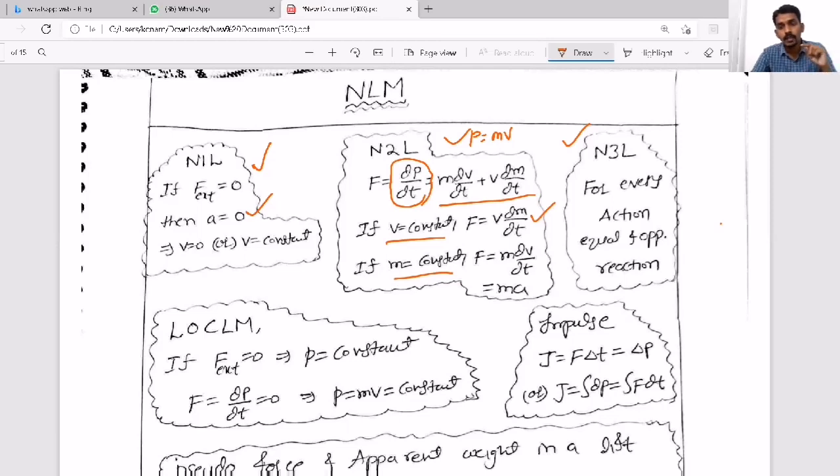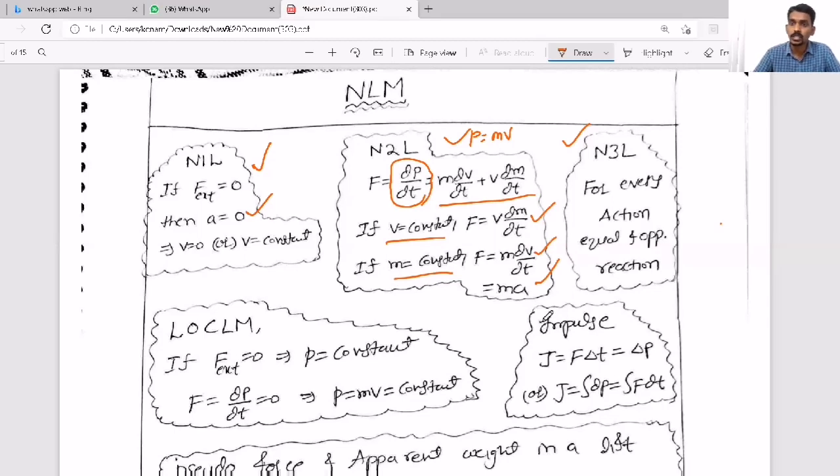That we call a variable mass system. And another one is if mass is constant, so m dv by dt, that means mass into acceleration. So based on this, questions can come. Based on change in linear momentum, they can ask a question. Based on force acting on the system, they can ask a question. Based on acceleration, they can ask a question.